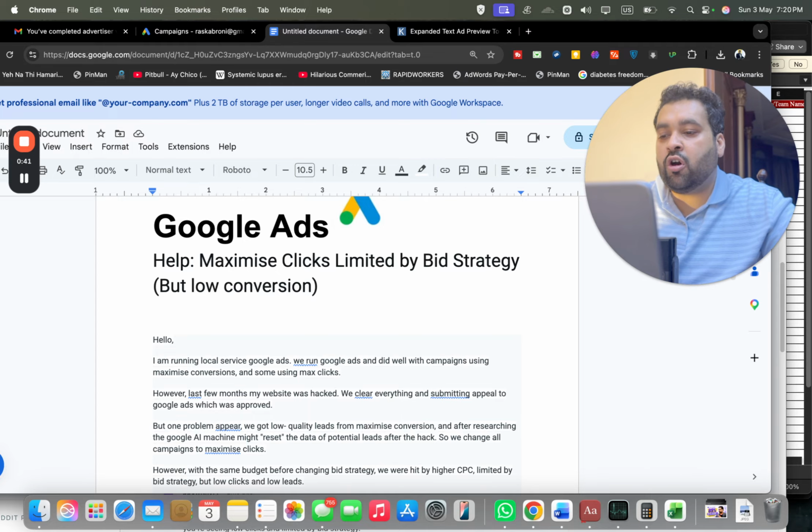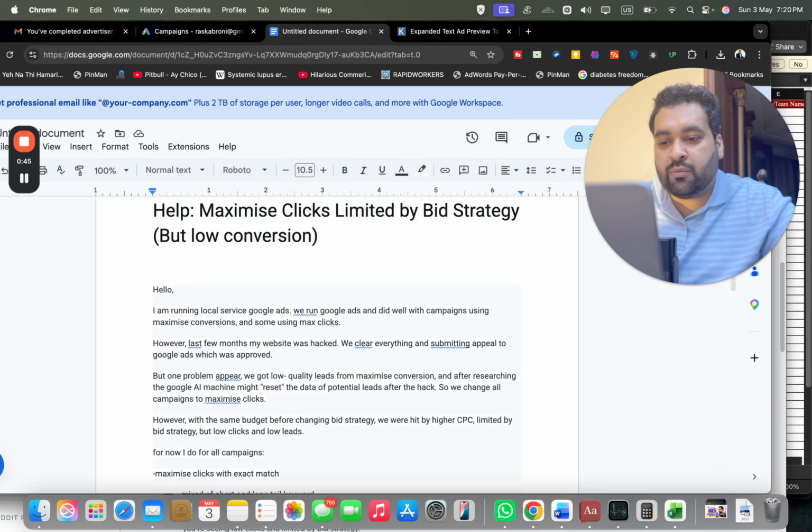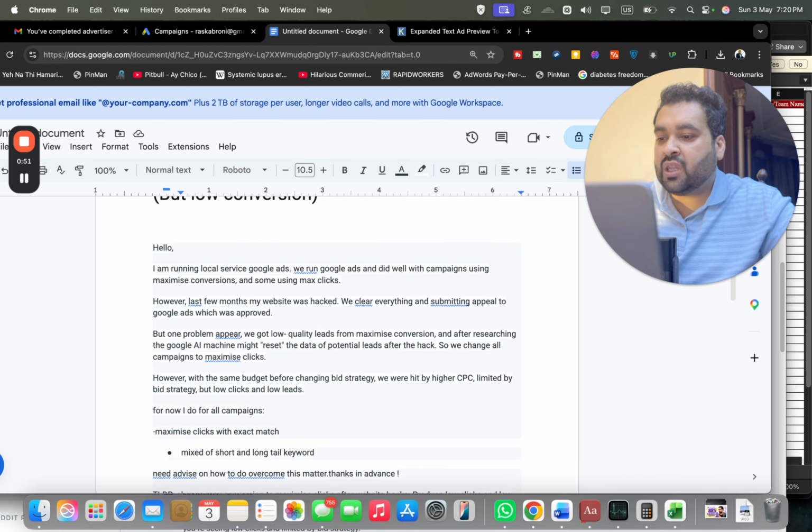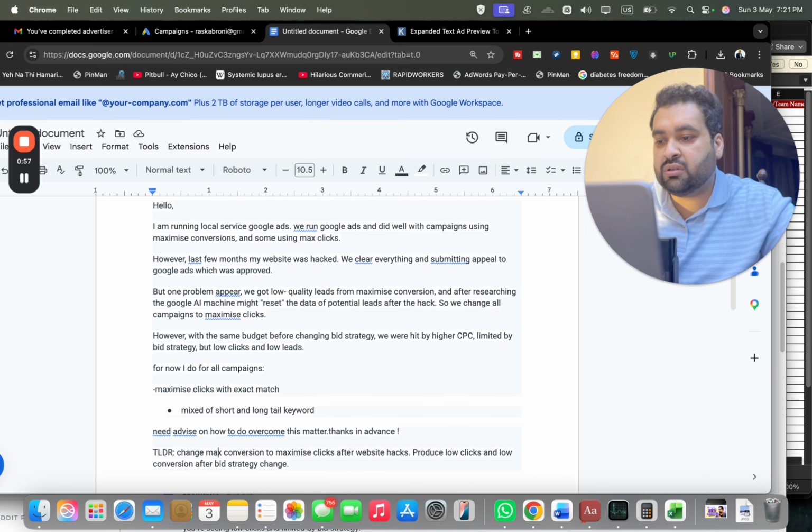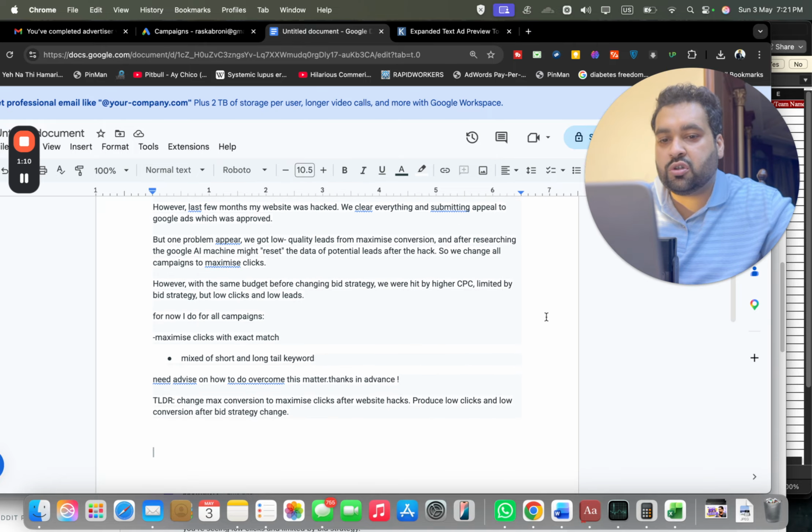So we changed all campaigns to maximize clicks. However, with the same budget as before, changing bid strategy, we were hit by a higher CPC, limited by bid strategy, but low clicks and low leads. For now, I do for all campaigns maximize clicks with exact match, a mix of short and long tail keywords. Need advice on how to overcome this matter. Thanks in advance. Okay, TLDR: changed maximize conversions to maximize clicks after website hack, produced low clicks and low conversions after the bid strategy change.